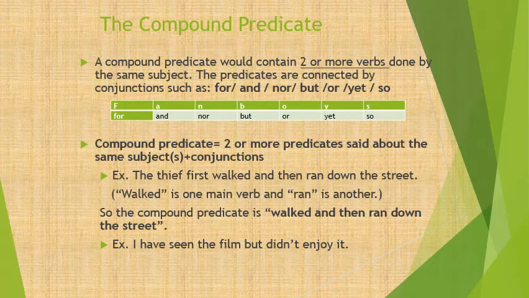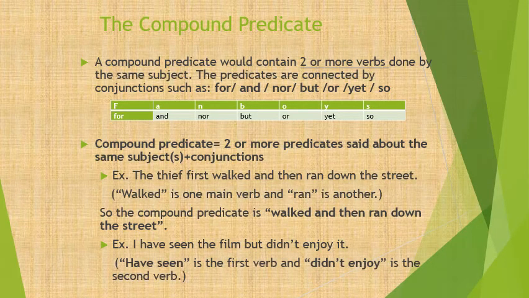And where is my conjunction here? Very good. My conjunction is the word but. This means that have seen the film but didn't enjoy it, all of what I read now, is considered a compound predicate.